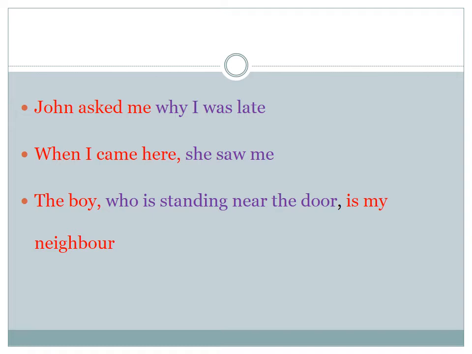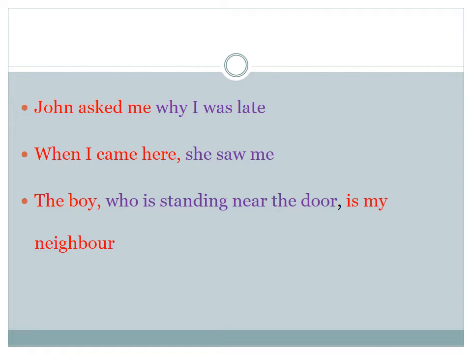But here things are slightly different. John asked me. Now the second clause, why I was late. Here is a verb, was, and here is a subject, I. So please remember the conditions. Clause is a group of words which has got a subject and verb and is usually part of a sentence.